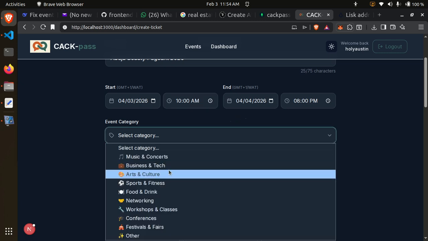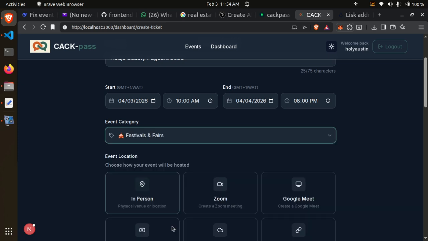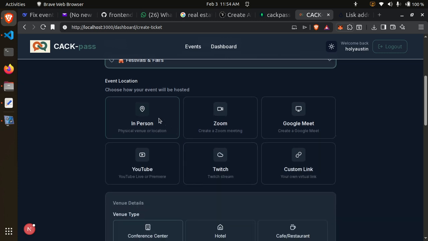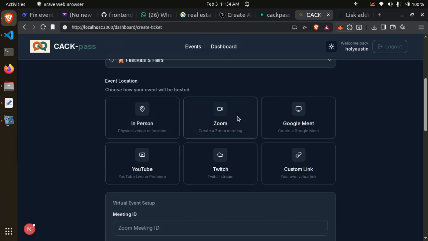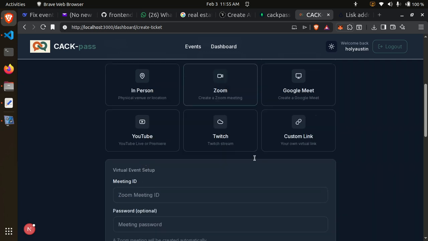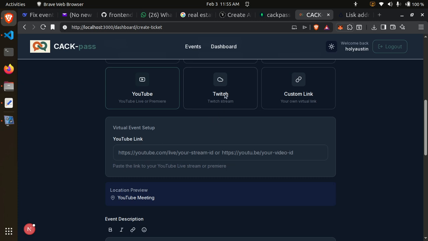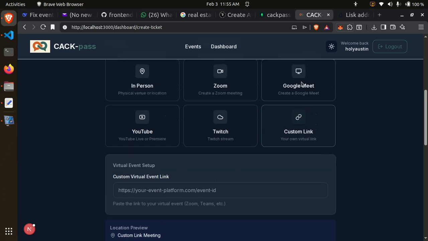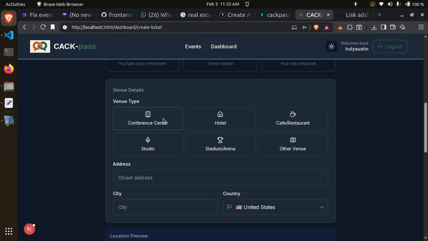For the beauty pageant, let's call it under Festivals and Fairs. It's an in-person event. If it is a Zoom event, once I click on it, it gives me a different ID. If it's Google Meet or YouTube, it gives me the Twitch link or a custom link. That is how it's been designed. But an in-person event makes me choose where it is actually happening.